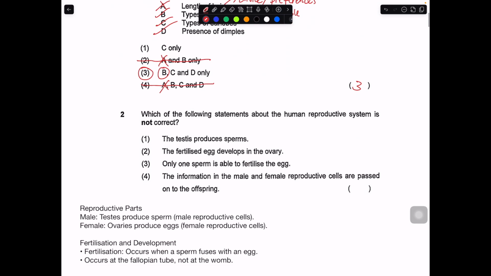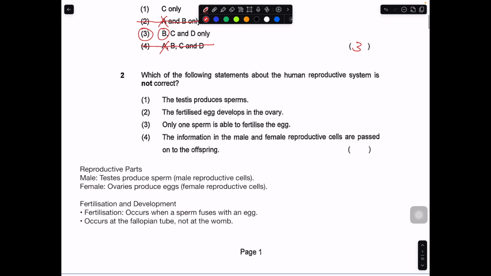Question number 2, which of the following statements about human reproductive systems is not correct? When you see this, "not correct", highlight this. You are trying to look for a false statement. Before you attempt this question, you need to know the reproductive parts in the human body system, and there are 3 most important ones. You have the male, which has the testes that produce the sperm, or indirectly we call it the male reproductive cells. Females have the ovary, which produces the eggs, which is the female reproductive cell.